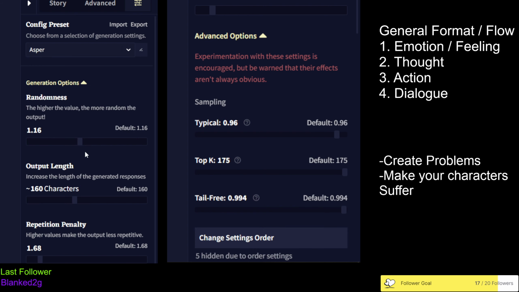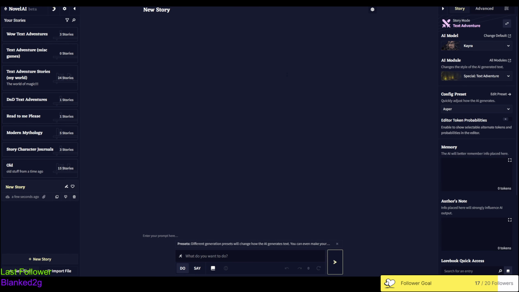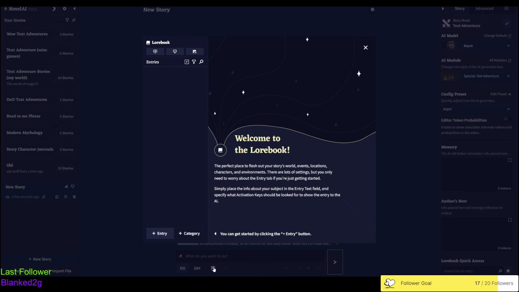A few twists here and there. The randomness is a little bit higher. I also like to put the output length all the way to 400 because you can always delete what the AI is saying, but I want as much popping up on the screen when I create it as possible. So back to the story here. This main area right here is going to be where the story is. And first, I want to go into the lore book.